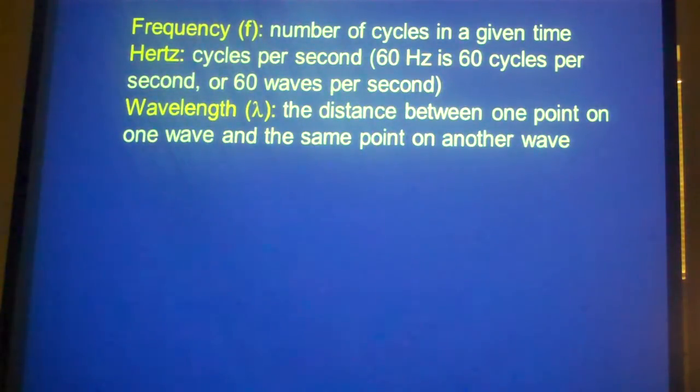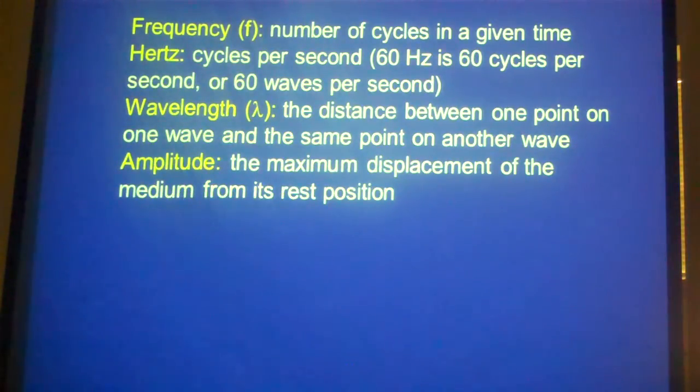The wavelength is just what it says. It's the length of the wave. So if you've got a crest on one wave and a crest on the next wave, from the top of the crest to the top of the next crest is 1 wavelength. And how tall the wave is is the amplitude. So a tsunami has a very large amplitude. It's a very tall wave. A wave in a pond is never going to get very tall. The height of the wave is its amplitude.